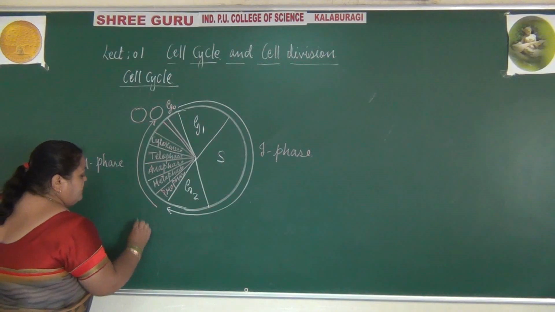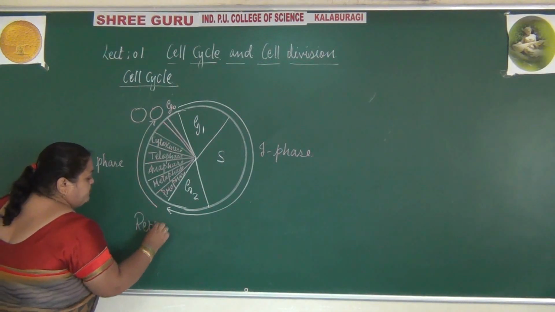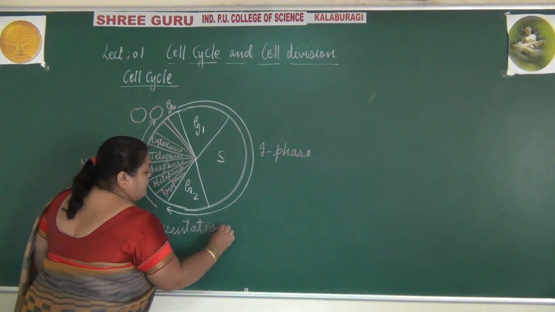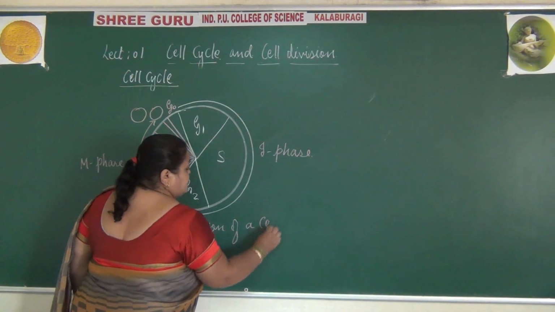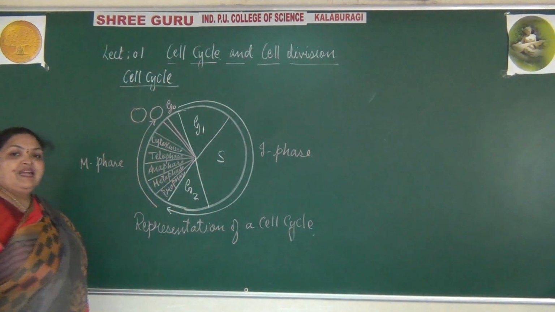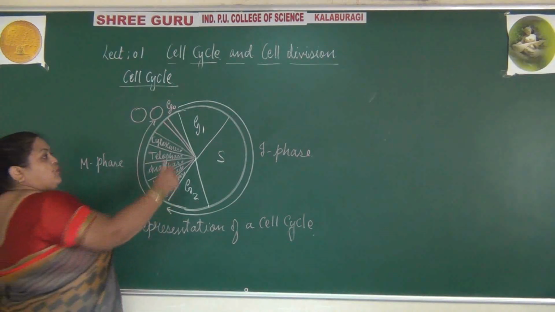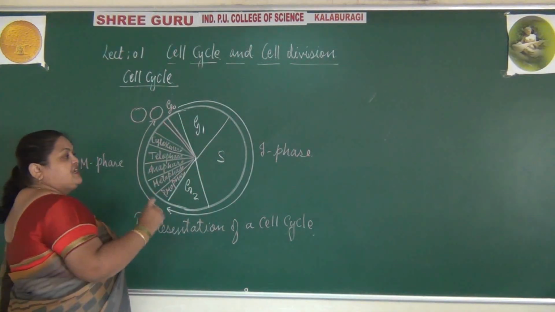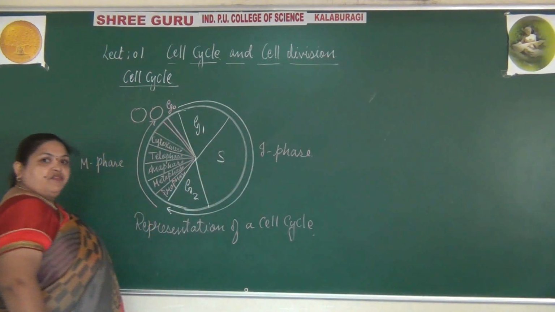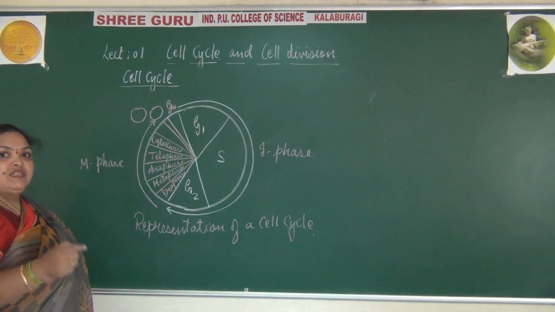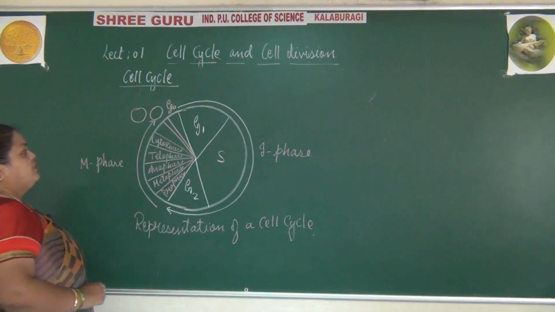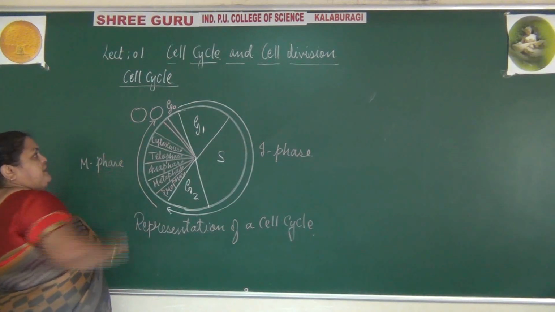So this is the representation of the interphase, then what makes the cell divide the components equally and form the daughter cells is the mitotic